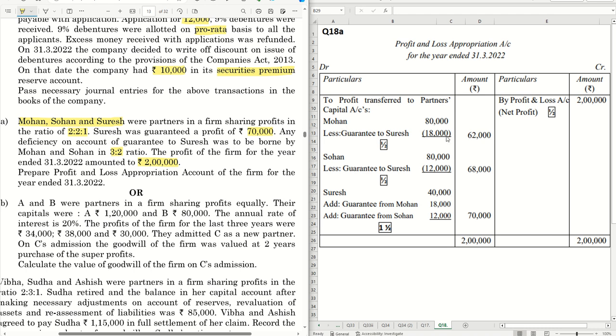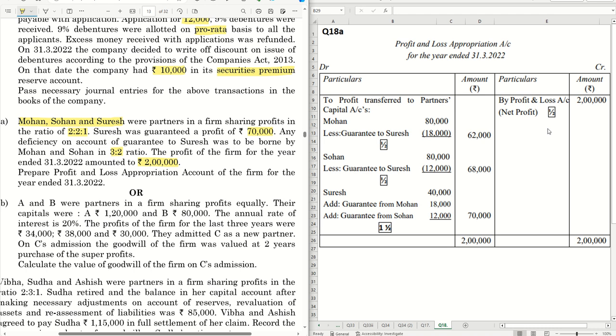So Mohan's final share of profit is 62,000. Sohan has given a guarantee, so his deficiency to be borne is 12,000. His final share of profit is 68,000. And Suresh is getting 18,000 from Mohan and 12,000 from Sohan. So his final share of profit is coming to 70,000.